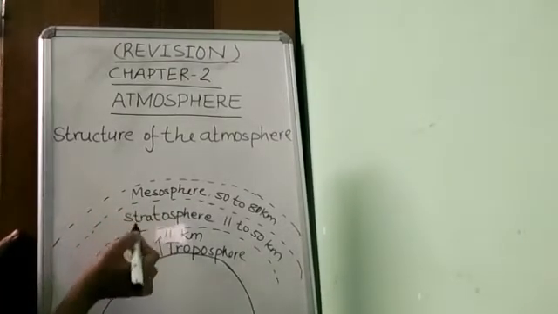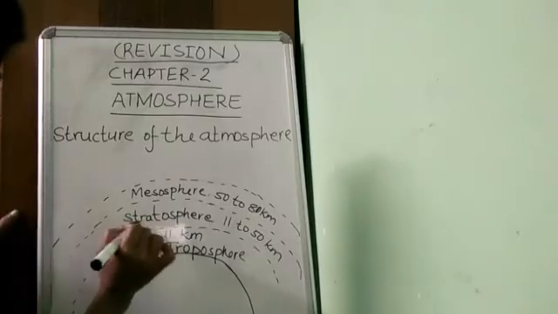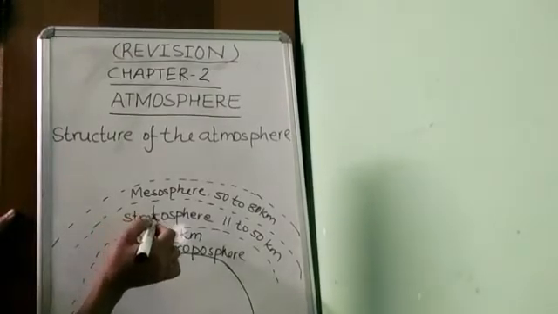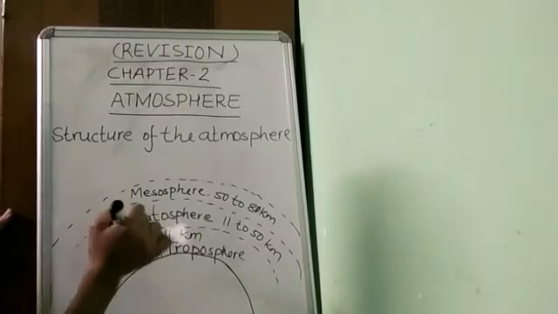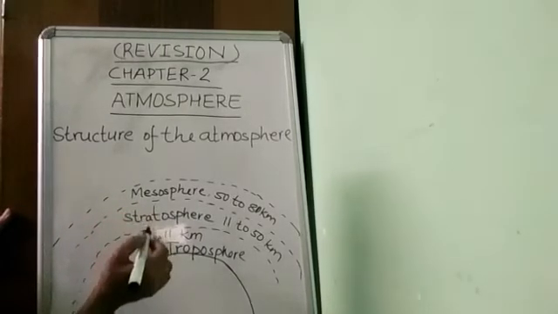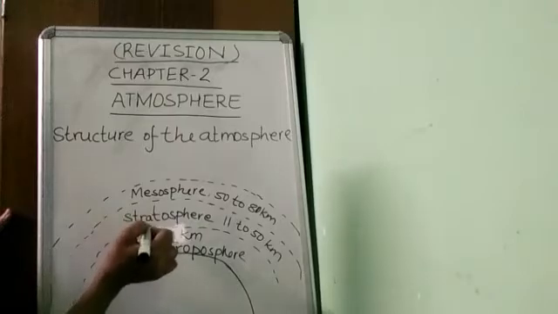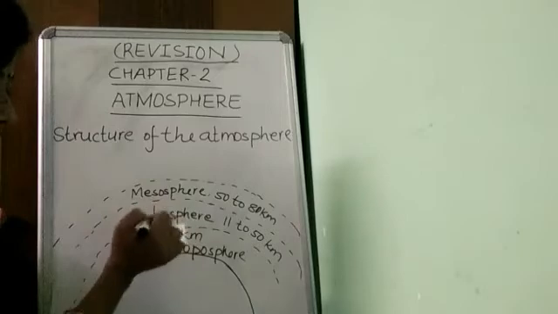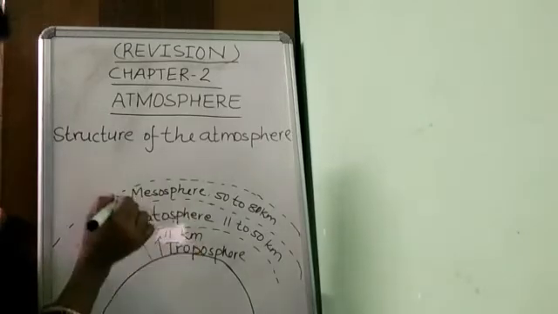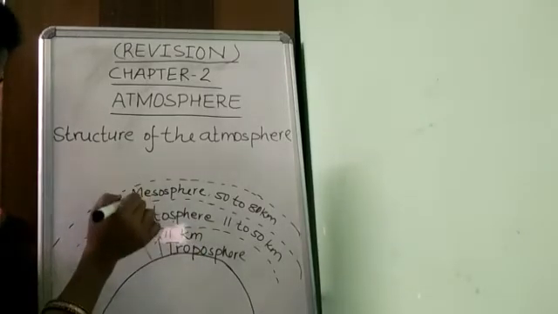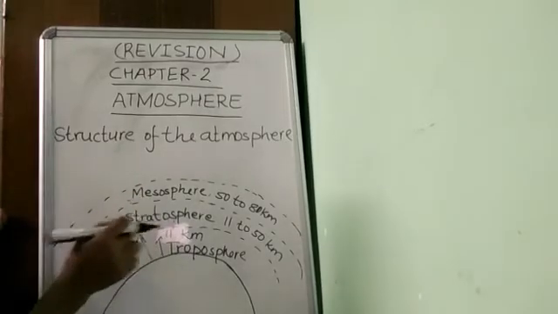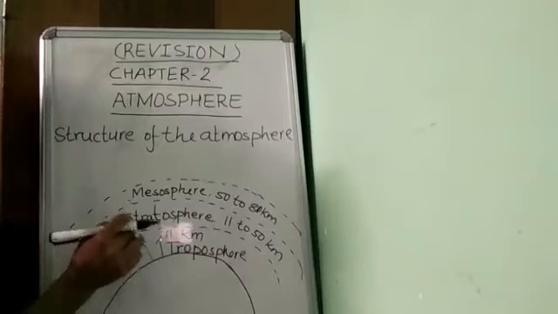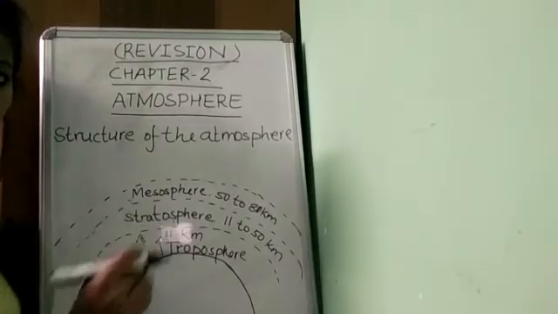But here I forgot to tell you about stratosphere. Most of the ozone layer is contained in this layer, and meteors entering the Earth's atmosphere generally get burnt in this layer. Which layer? Stratosphere. In mesosphere it also burns, but mostly they are burnt in the stratosphere.